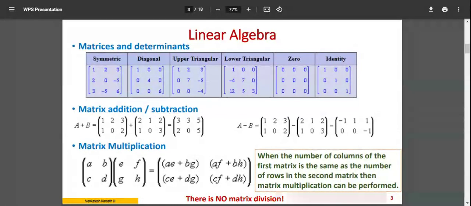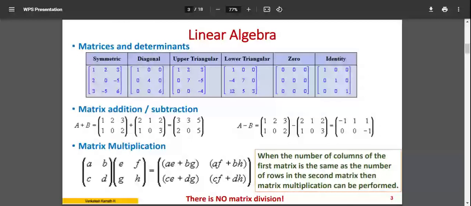When you say matrix, we call it n by n or m by n matrix. M number of rows, n number of columns. Always row comes first, column comes next. So m by n means m rows, n columns. Square matrix means m equals n, so the number of columns and number of rows will be equal.